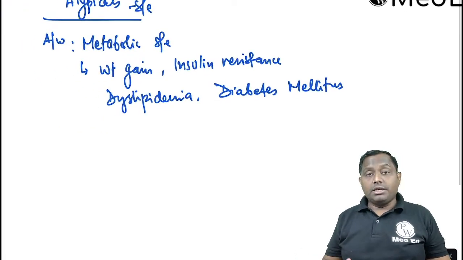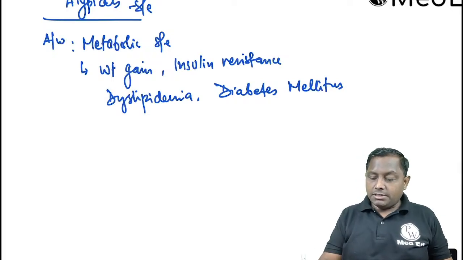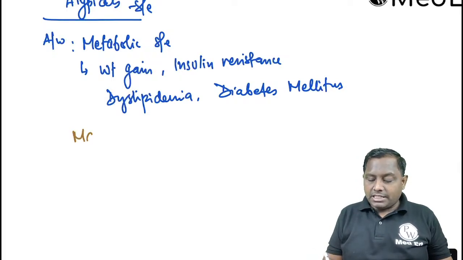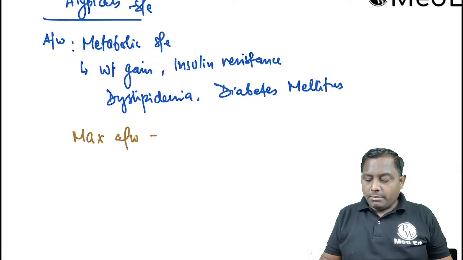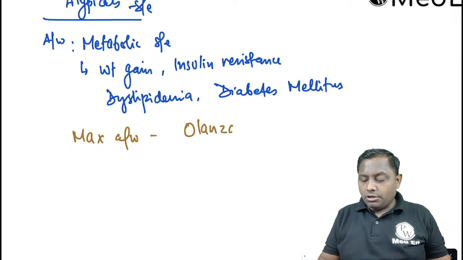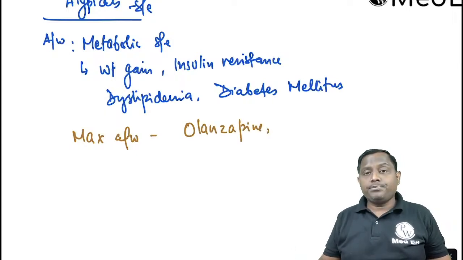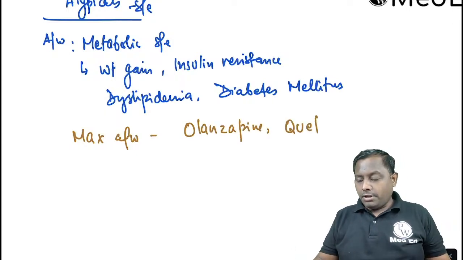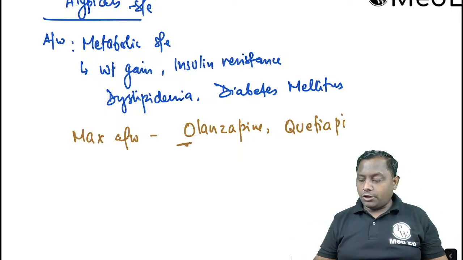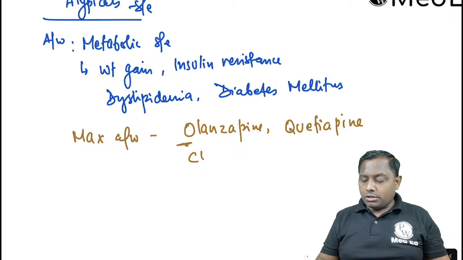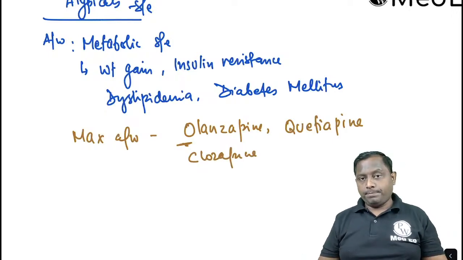These are important drugs causing metabolic side effects, and this is maximally associated with the drugs that give you a zero figure, like olanzapine, quetiapine, again a zero figure, and clozapine. These are the ones with the most important side effect.